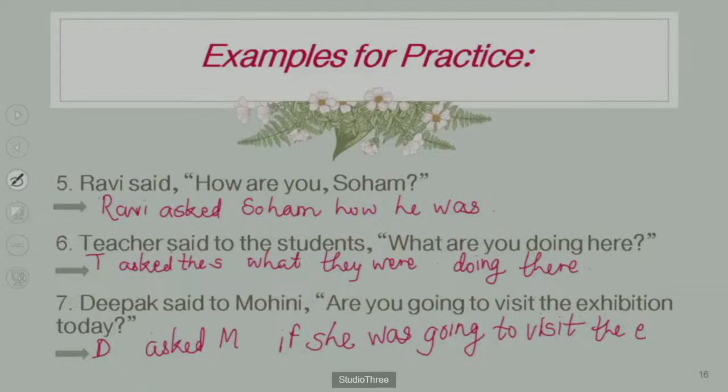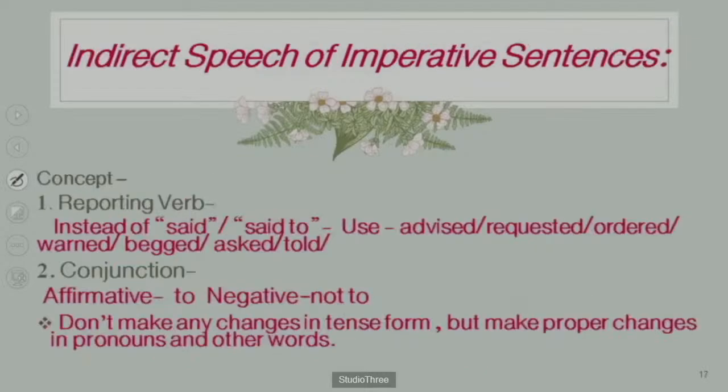Okay guys, so we have seen such examples of direct into indirect speech of interrogative sentences. Now we have to see the indirect speech of imperative sentences. See the concept, reporting verb: instead of said or said to, use advised, requested, ordered, warned, begged, asked, told, commanded.